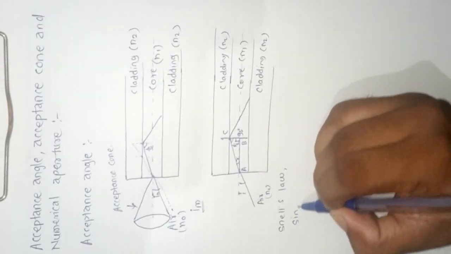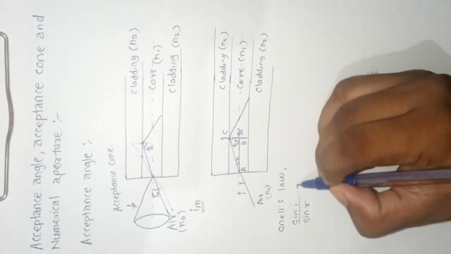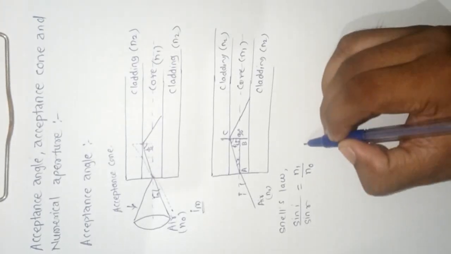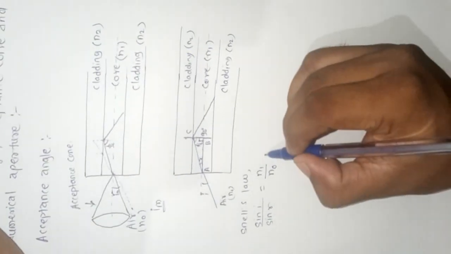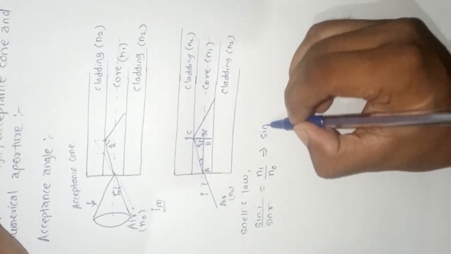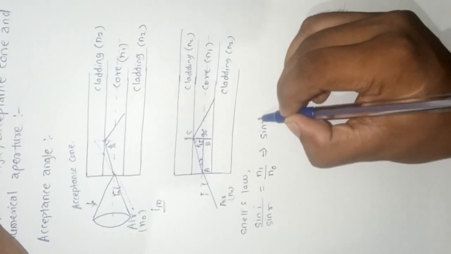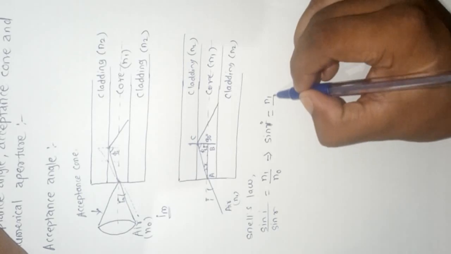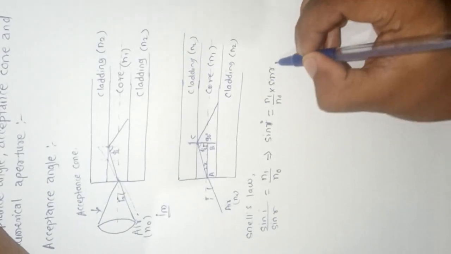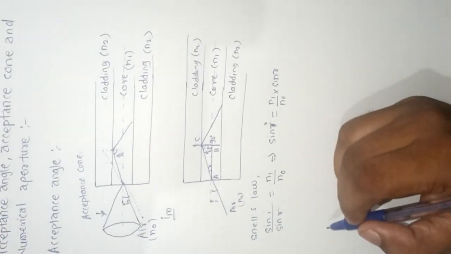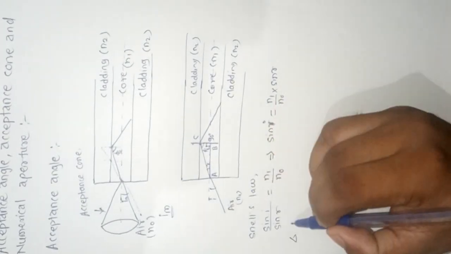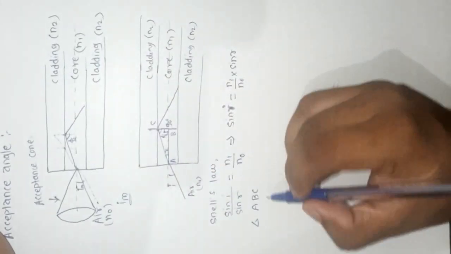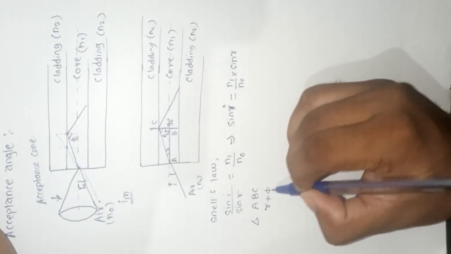That is, sin I upon sin R is equal to n1 upon n0, which gives sin I is equal to, taking the sin R term to the right-hand side, n1 upon n0 into sin R. Now in this triangle ABC, the angle R plus phi is equal to 90 degrees.